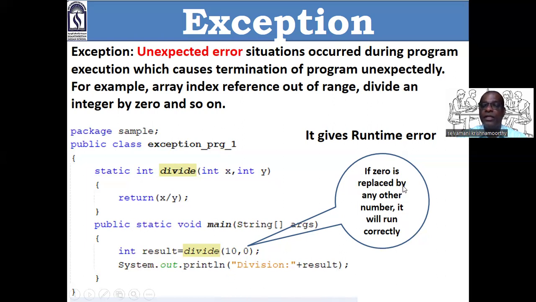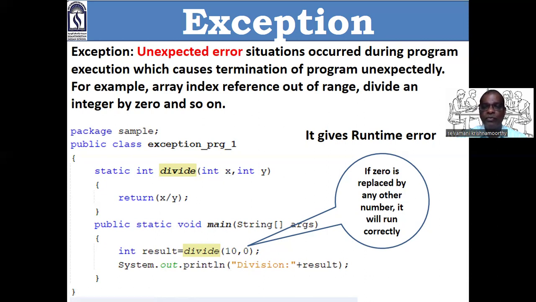What will happen if 0 is replaced by any other integer? If 0 is replaced by any other value, it will run correctly. Am I right? For example, instead of 0, I am giving 5. Assume divide(10, 5). 10 will be assigned to x, 5 will be assigned to y. Now x is 10, y is 5. 10/5 returns the number 2. The 2 will be stored into result.